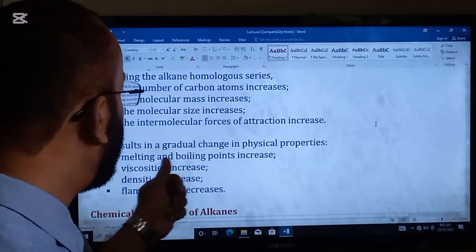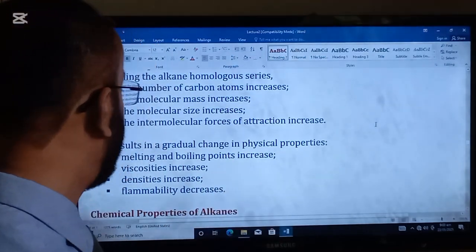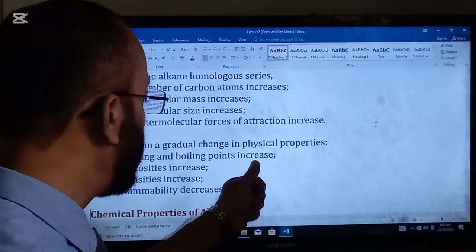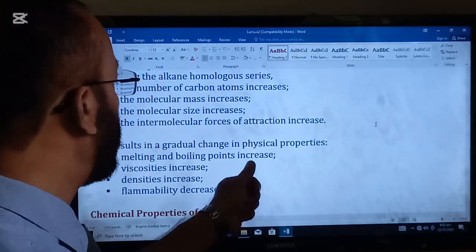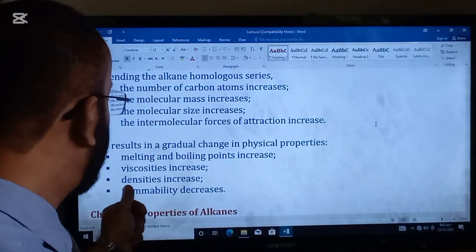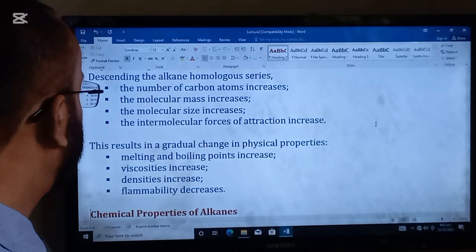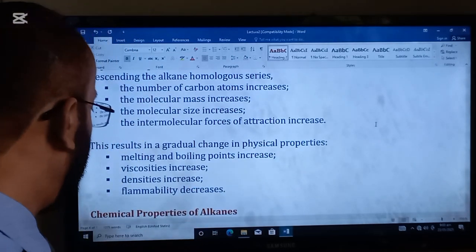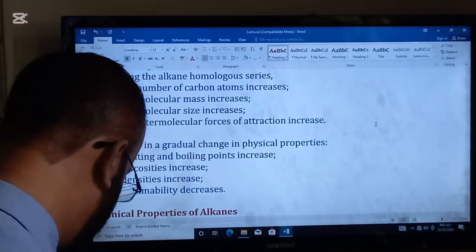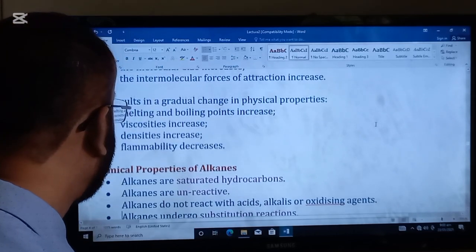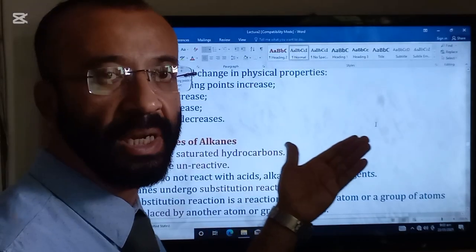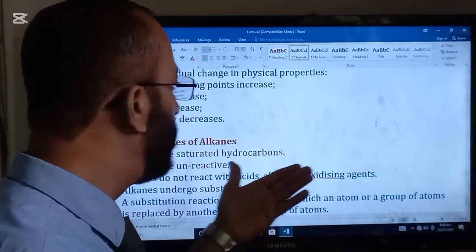This results in a gradual change in physical properties. Melting and boiling points increase as we go down the homologous series. Viscosities increase. Densities increase. Flammability decreases, because more carbon atoms require more heat energy to burn.